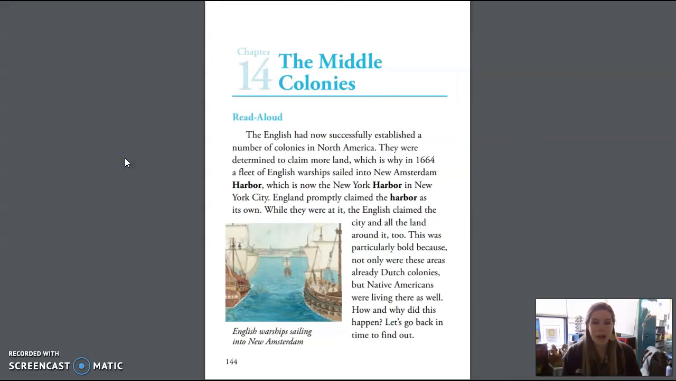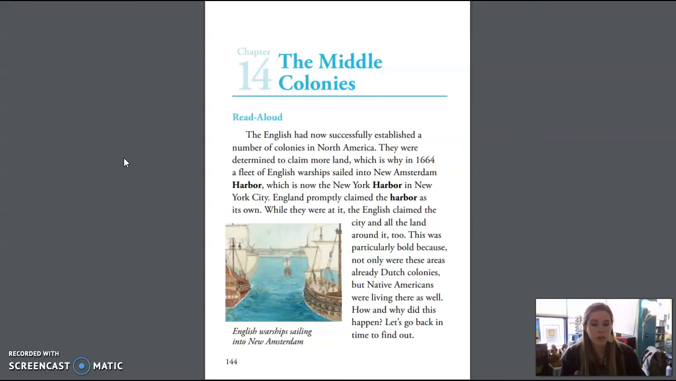Chapter 14, the Middle Colonies. The English had now successfully established a number of colonies in North America. They were determined to claim more land, which is why in 1664 a fleet of English warships sailed into New Amsterdam Harbor, which is now the New York Harbor in New York City. England promptly claimed the harbor as its own.